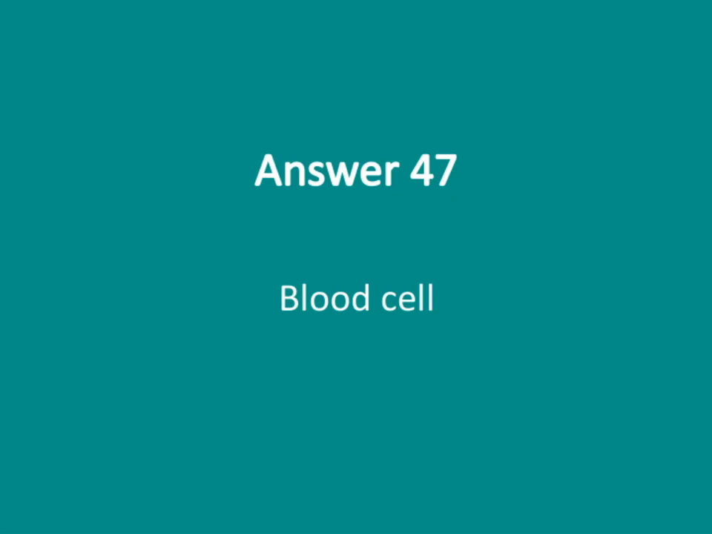Let's take a closer look at the blood cell. Blood cells are essential components of our circulatory system. They play vital roles in transporting oxygen, fighting infections, and maintaining overall health. When we talk about blood cells, we're mainly referring to 3 types: red blood cells, white blood cells, and platelets. Red blood cells are responsible for carrying oxygen from the lungs to the rest of the body and returning carbon dioxide to the lungs for exhalation.